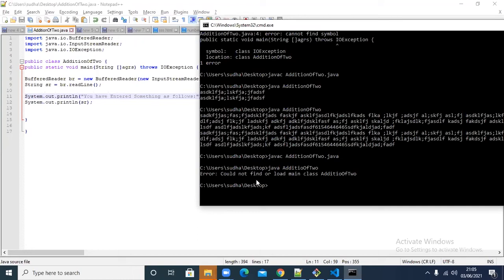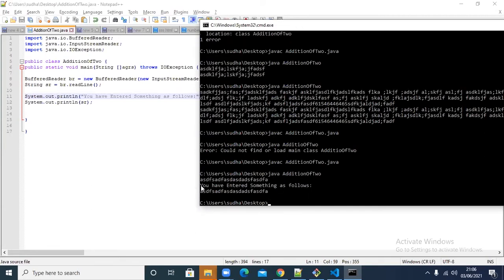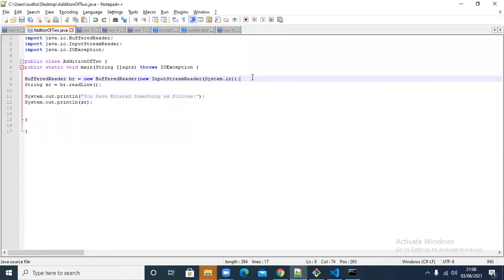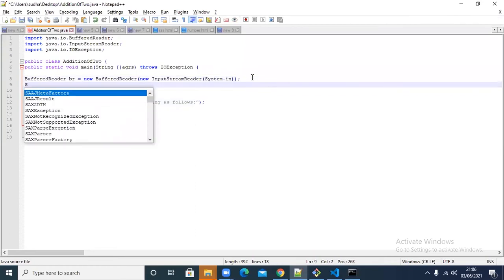What happened? I've compiled it, right? Compiled. And running it, waiting, right? So I can type something, and you see that it says you have entered something as follows, right? Like that, wherever I want an output statement, I can put that.